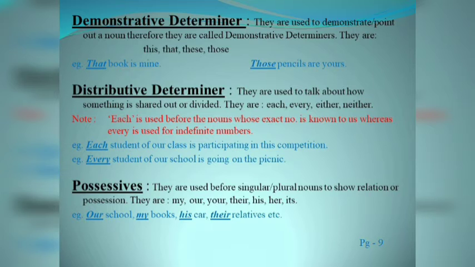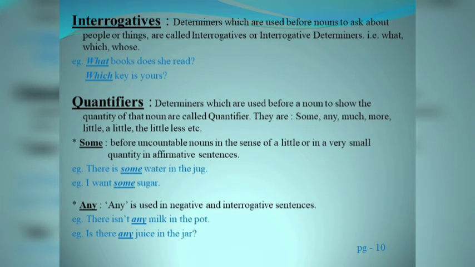Now the next point is possessives. They are used before singular or plural nouns to show relation or possession. They are my, our, your, their, his, her, its. For example, our school, my books, his car, their relatives, etc. Now, the next point is interrogatives. Determiners which are used before nouns to ask about people or things are called interrogatives or interrogative determiners. For example, what, which, whose.